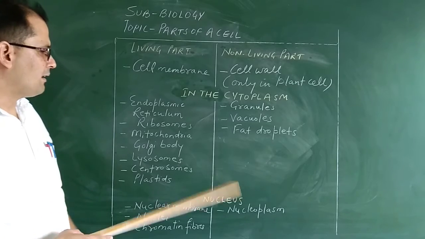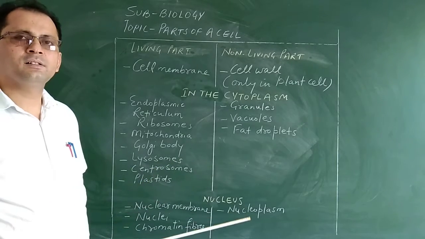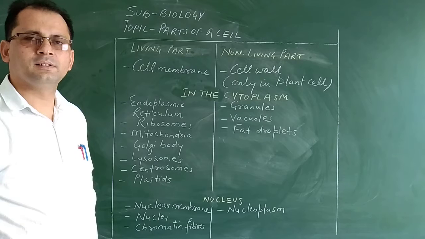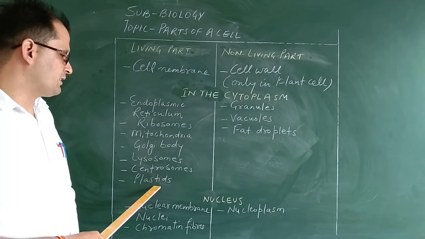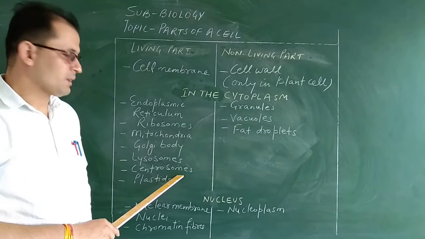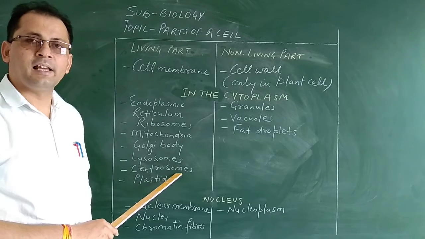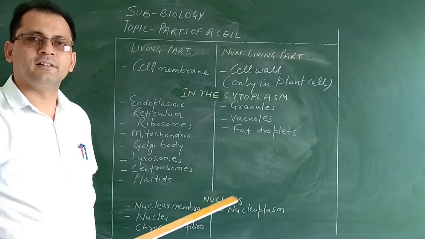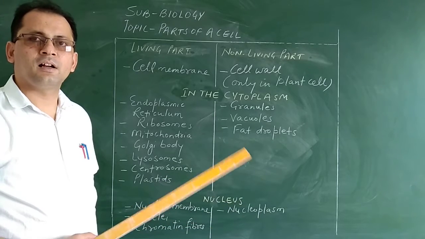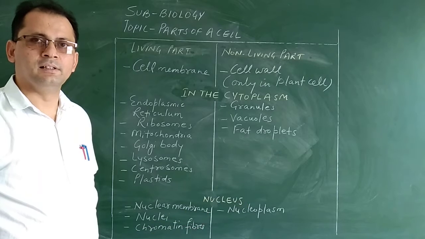That's why lysosomes are also known as the suicidal bag of the cell. Then we have the centrosomes and plastids. Centrosomes are responsible for the initiation of cell division. They help in the starting of division of the cell.